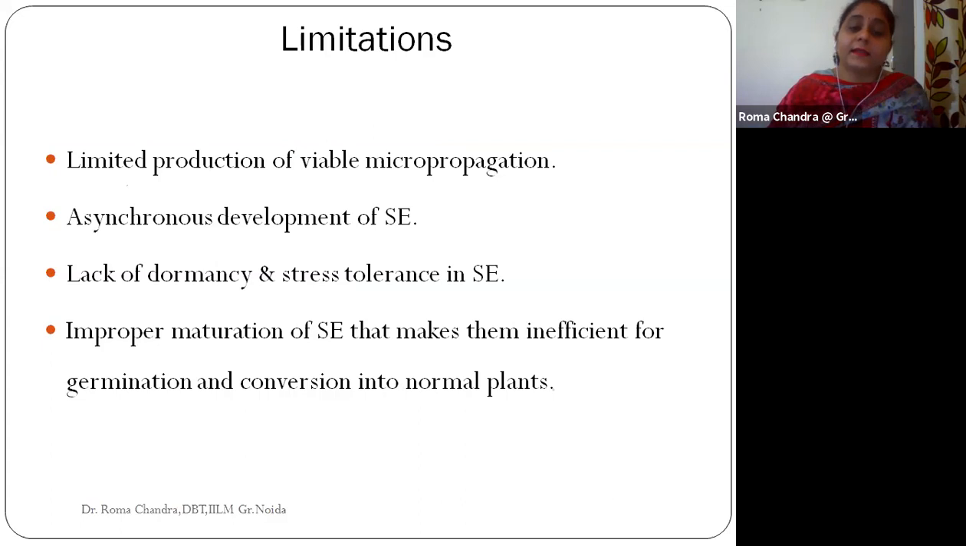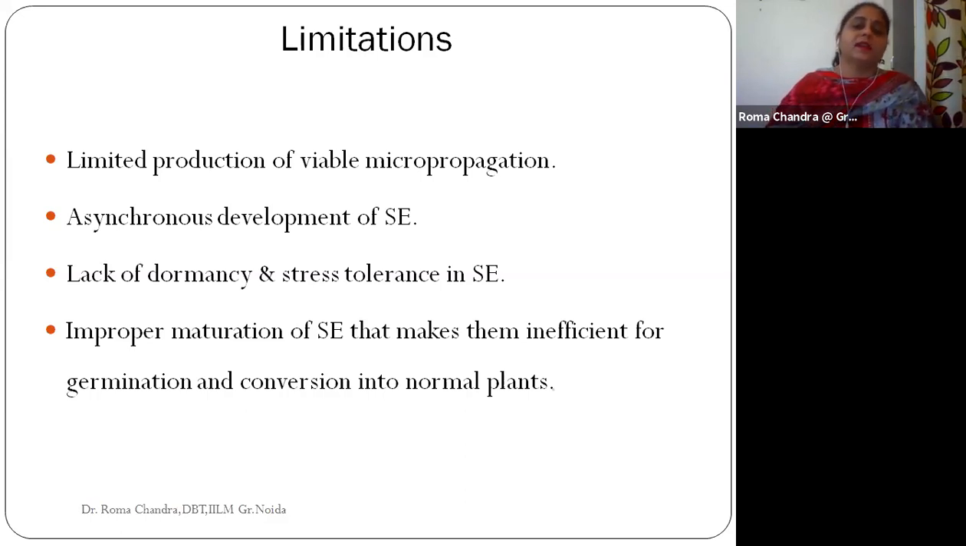effectiveness. The limitations are limited production in micropropagation, and the asynchronous development of somatic embryos. Sometimes the somatic embryo can develop asynchronously. Sometimes there is a lack of dormancy and stress tolerance, and improper maturation of these somatic embryos, which can make them inefficient for germination and conversion into normal plants.